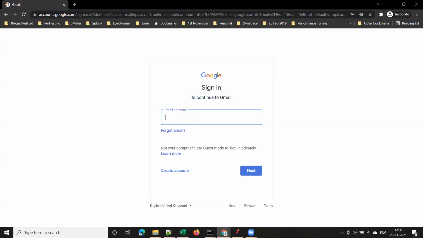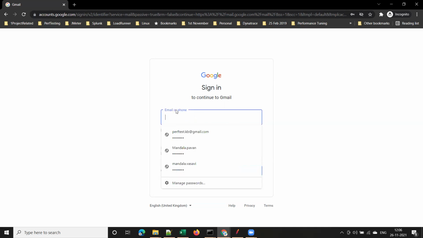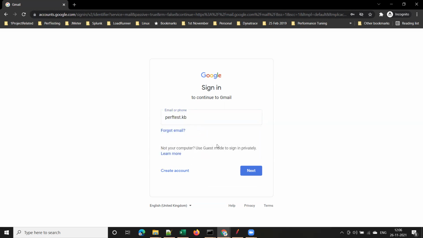So what is functional testing? If you want to do functional testing for Gmail, what do you test here? Once you go to this sign in page, you have to enter some email ID or phone. So first I will give some input, and then click the next button.